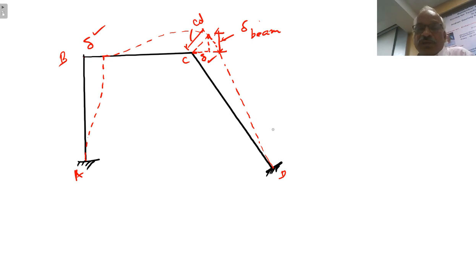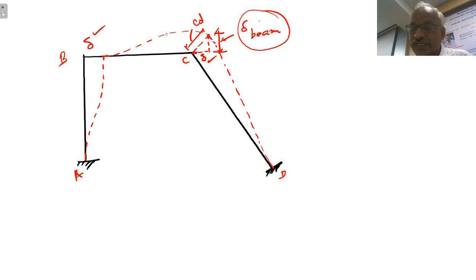Therefore, both will be subjected to a clockwise moment of 6EI delta by L square. That is delta we have to find out. This is not delta beam, but we have to find out from this angle. We have to find out, if the horizontal displacement is delta, what is the value of delta for the beam, and what is the value of delta for the column. Column is inclined, so perpendicular distance, what is the value that you have to find out? So this is for the column. So these values using the angle, vertical distance, horizontal distance, we have to calculate.